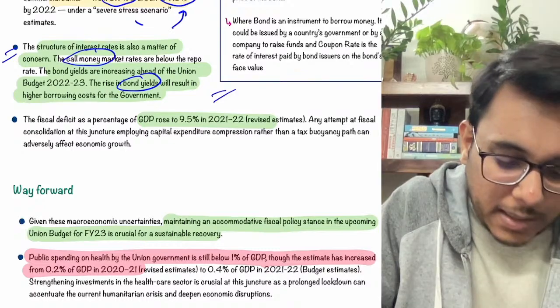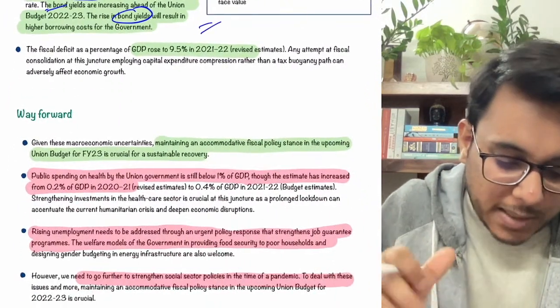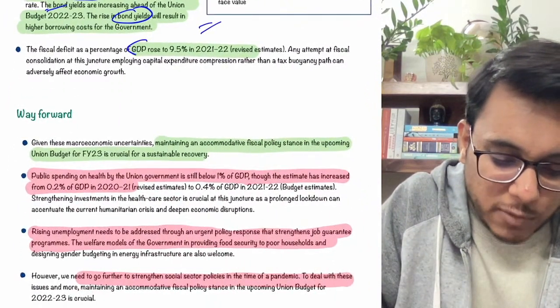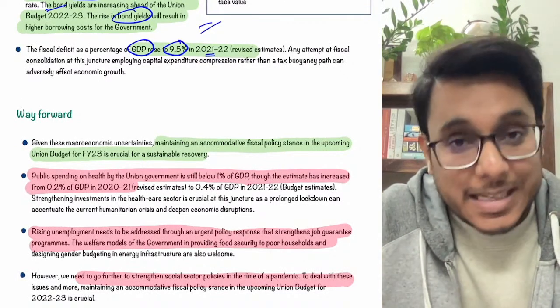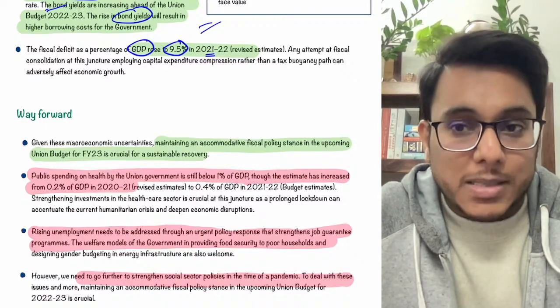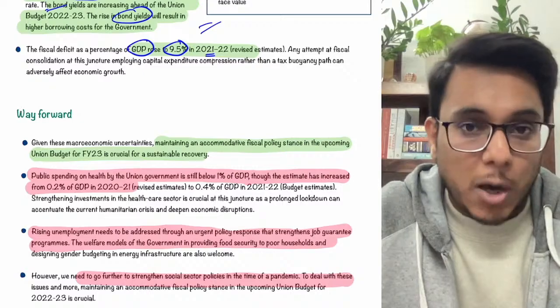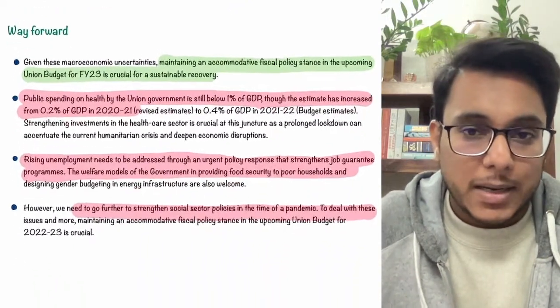Now the call market rates are below the repo rates. Fine. So these are the problems that are there. Fiscal deficit as a percentage of GDP rose to 9.5% in 21-22. This was one estimate, but now it has been said that it will go to 9.2%, and even less than that if the Omicron virus continues. So these are certain uncertainties in the economy that are there.